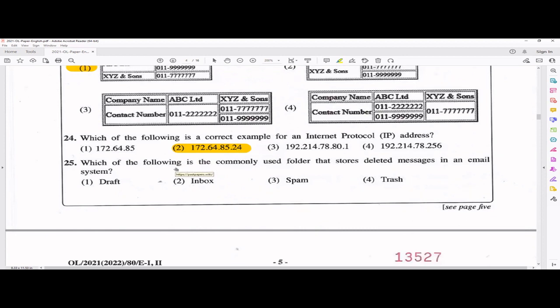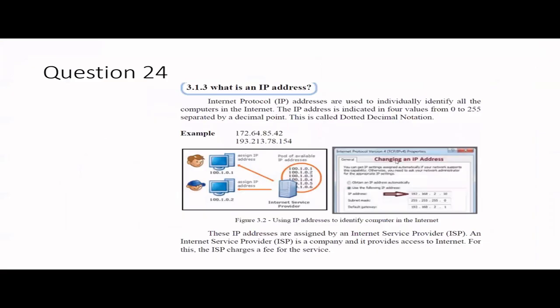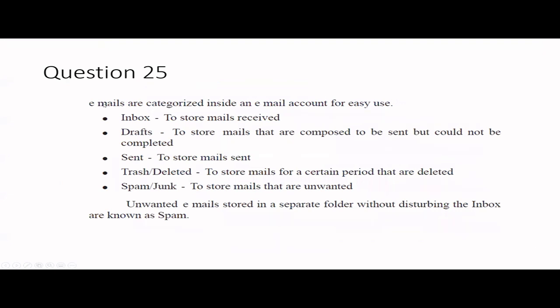The 25th one: which of the following is the commonly used folder that stores deleted messages in an email? It's very straightforward, a very easy one. It's the trash. But let me quickly revise these folders in an email service. Usually in the inbox, we store all the emails we received.